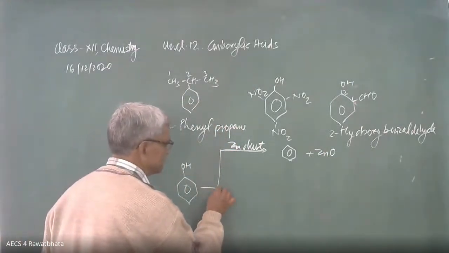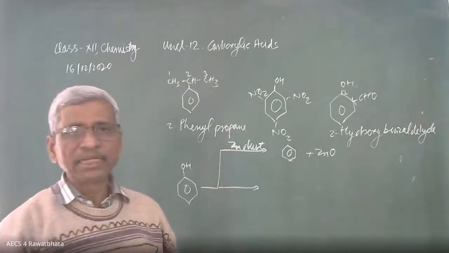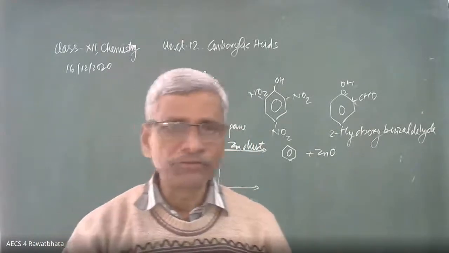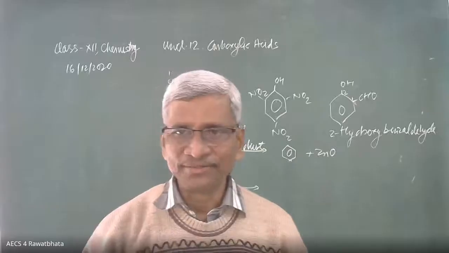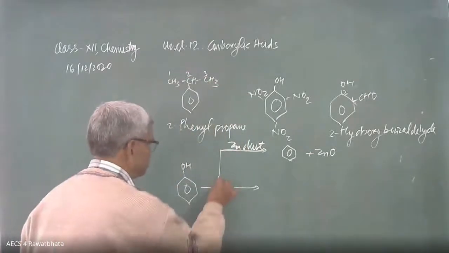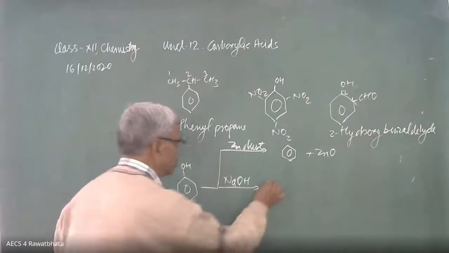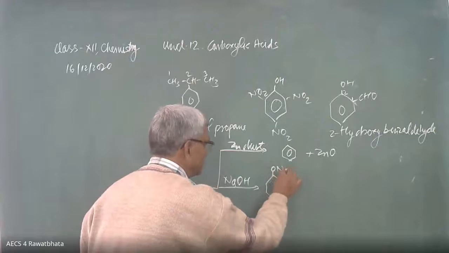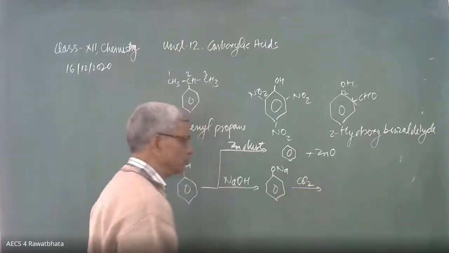Second is benzoic acid. Phenol into benzoic acid, how to proceed? Benzoic acid cannot be obtained directly from phenol because we have to add a carbon to the ring. Addition of carbon, so NaOH, then CO2, then H positive. It is treated with NaOH and converts into the sodium salt of the phenol. Then it is going to combine with CO2.